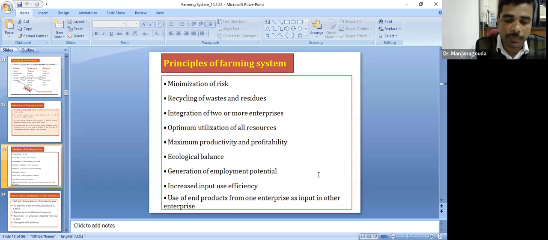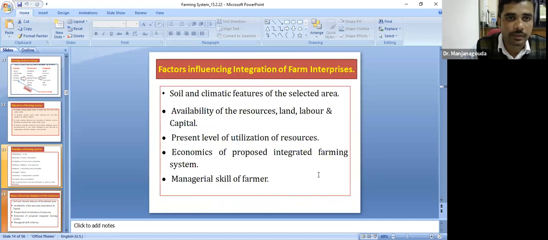Generation of employment potential, and the use of the products from one enterprise as an input for the other enterprise. I have already discussed the complementary interaction. This is the meaning of complementary interaction: the output should serve as the input for the other enterprise. This is the main objective of the farming system. Complementarity should be there in the selected enterprises.